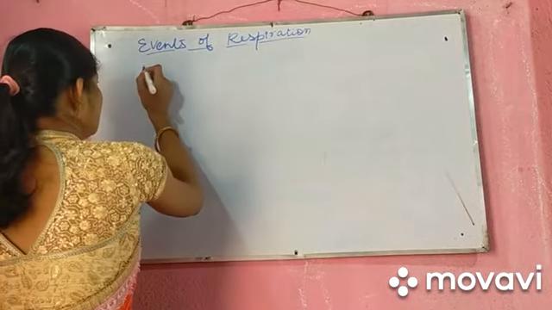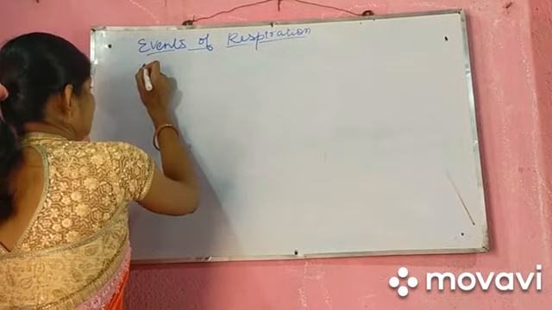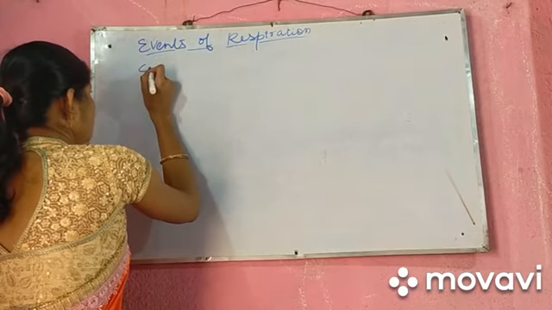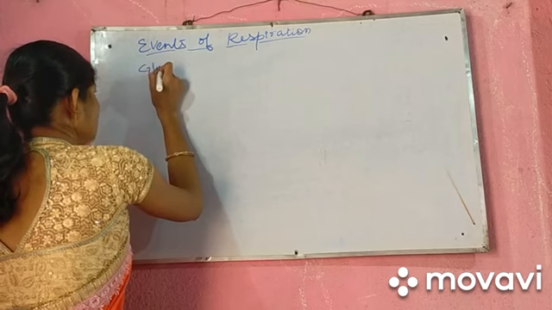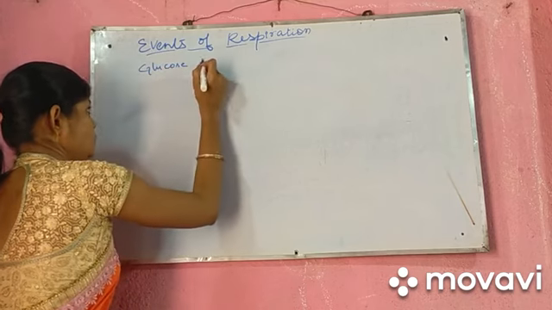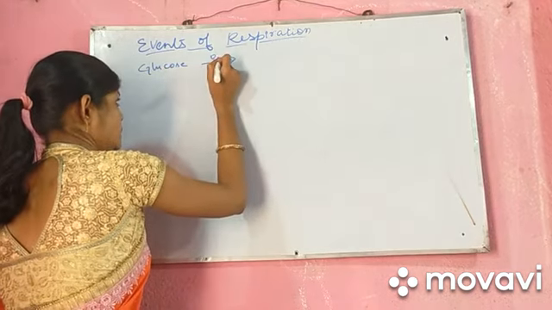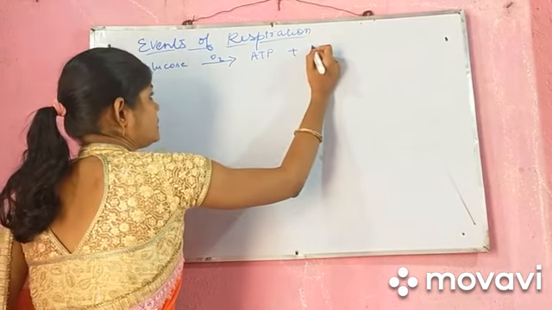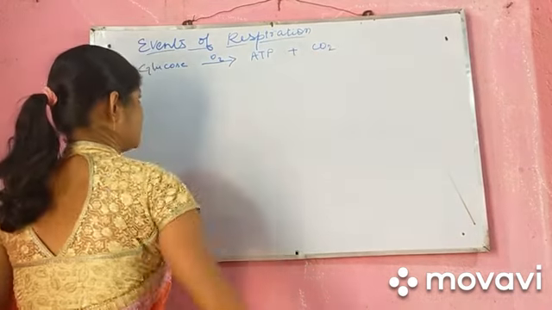That means glucose is broken down in the presence of oxygen to release energy plus carbon dioxide gas.